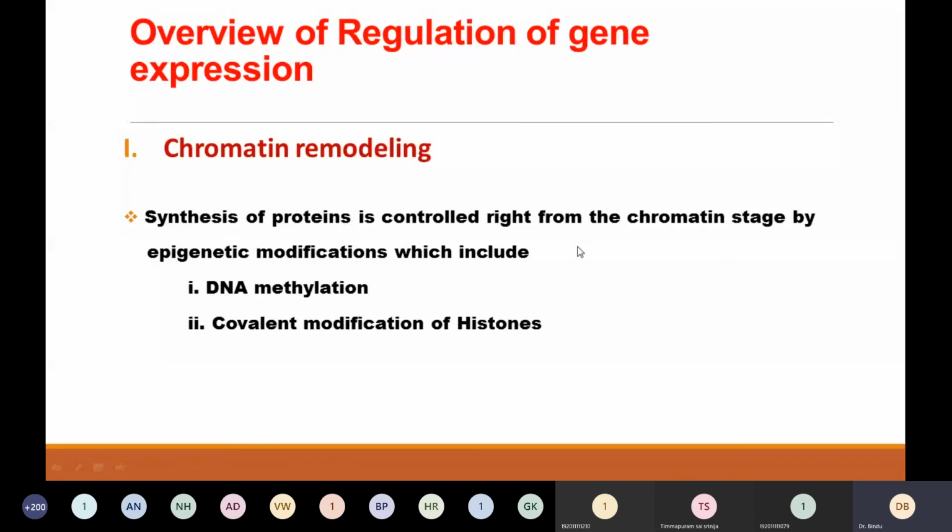First, chromatin modeling: the synthesis of protein is controlled right from the chromatin stage. How is it controlled? It is by epigenetic modifications, which include DNA methylation and covalent modification of histones. Don't get worried. I will explain what exactly these two do to the chromatin structure and how it regulates gene regulation. That is the first stage.